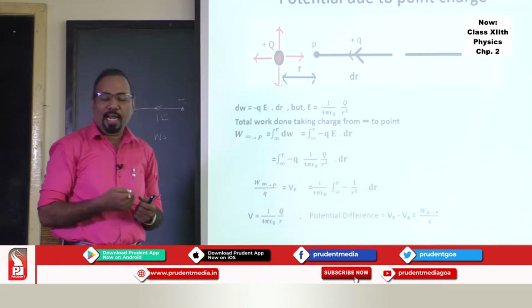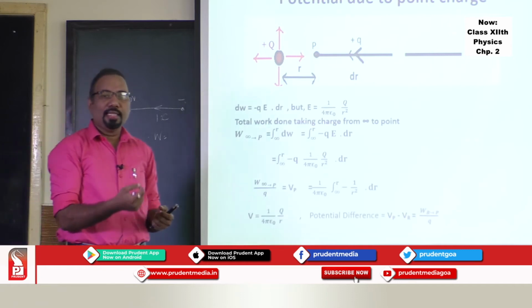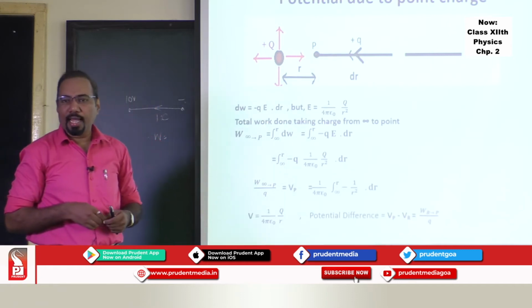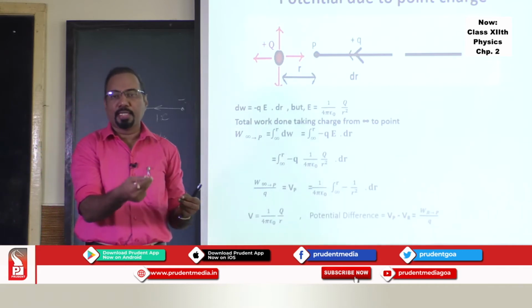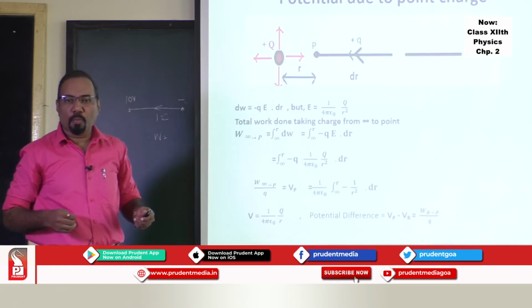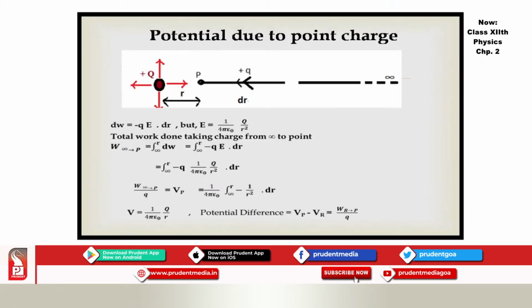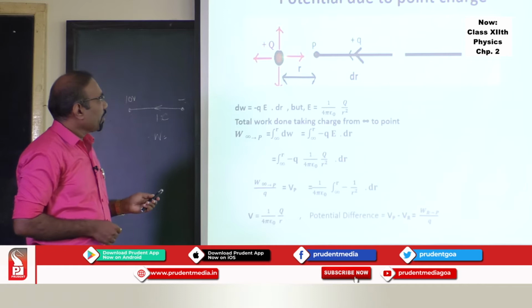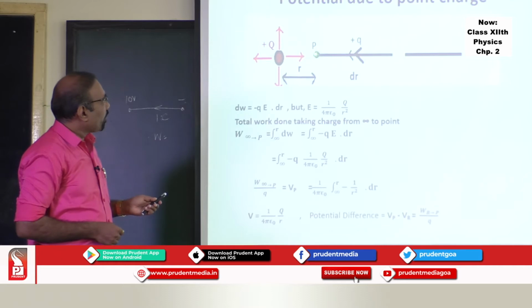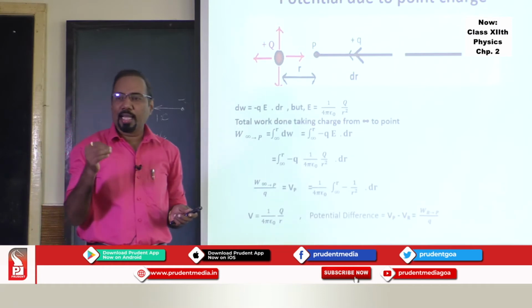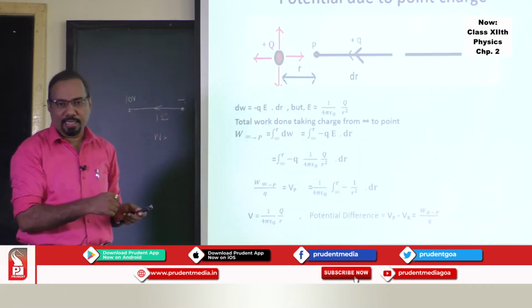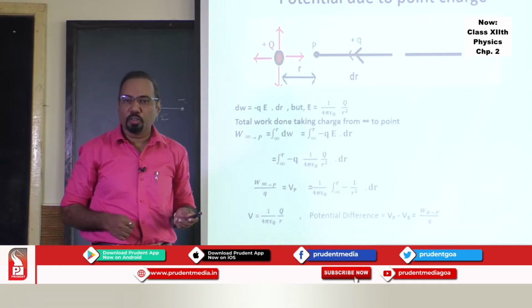Now let's go and try to find out what exactly is the formula or expression for electric potential, just like we have electric field due to a point charge at some distance, 1 upon 4 pi epsilon 0 q upon r squared. Likewise, let's see what will be the expression for electric potential due to a point charge. So here we have a point charge, denoted as plus q. We want to find out electric potential at point P, which is at distance r. Now let's try to understand the physics behind this, then put mathematics in this and get the expression for potential due to a point charge.